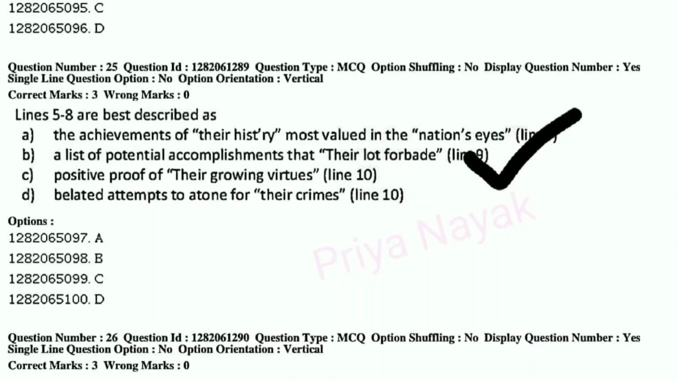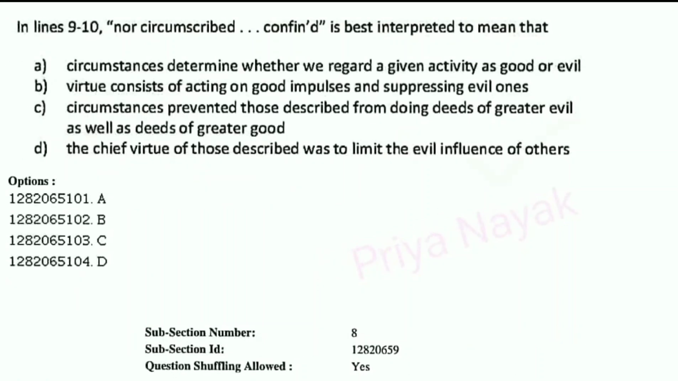Then question number 26. In lines 9 to 10, "nor circumscribed confined" is best interpreted to mean that A. Circumstances determine whether we regard a given activity as good or evil, B.